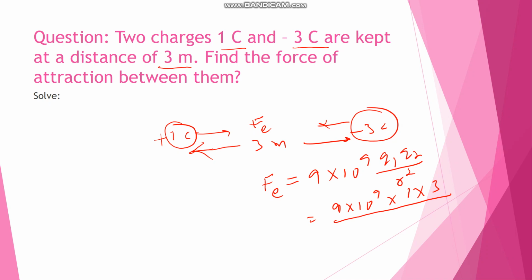If we take the negative sign, the value will be negative. That shows that the negative sign indicates the nature of the electrostatic force is attractive. Now the value of r is 3, so it's 3 square. Now 9 into 10 power 9 into 3, 3 square is 9, 9 and 9 cancel out. So we'll get 3 into 10 power 9 Newton. That's the answer.